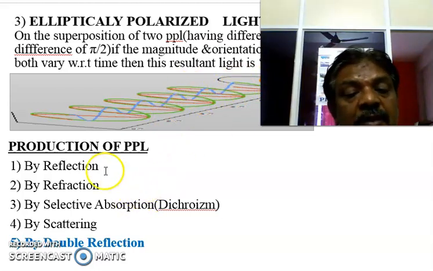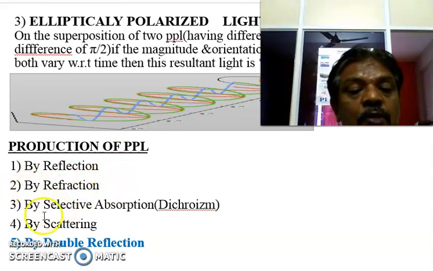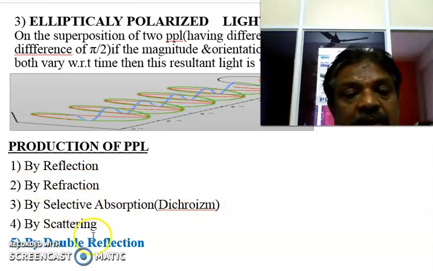And now coming to the production of plane polarized light. The production of polarized light is done with 5 methods. One is by the reflection method, second by the refraction method, third by the selective absorption method, fourth by the scattering method, and fifth by the double refraction method. So these are the 5 methods we generally use to produce polarized light.